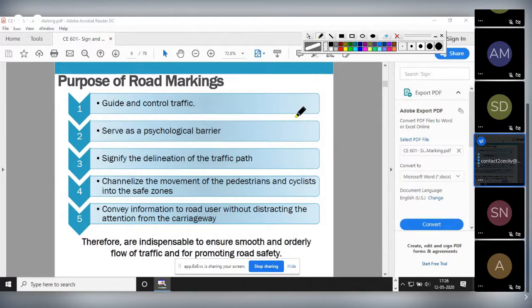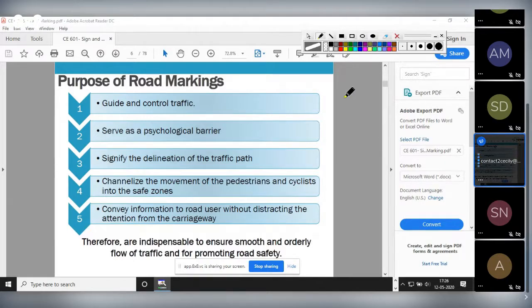It helps us identify that this much carriageway is for our purpose only, and we should not cross it. In this way it becomes easy for us without any distraction. If a pedestrian crossing was there, it is used for crossing. If there was no pedestrian crossing, then we would go directly over it, right?